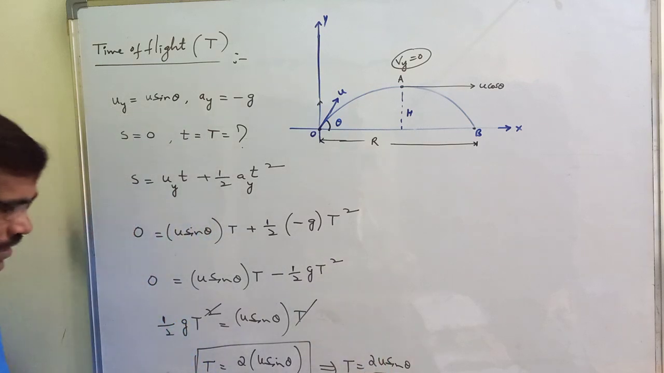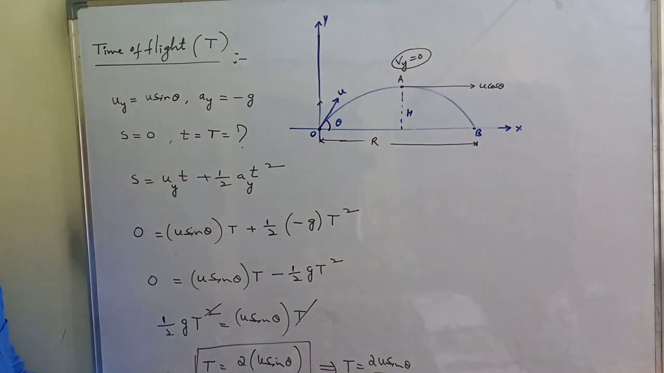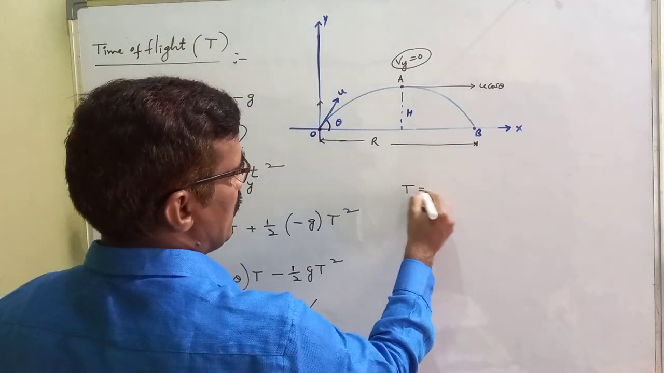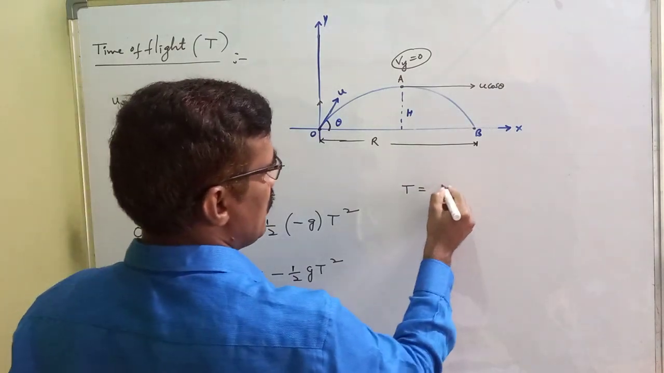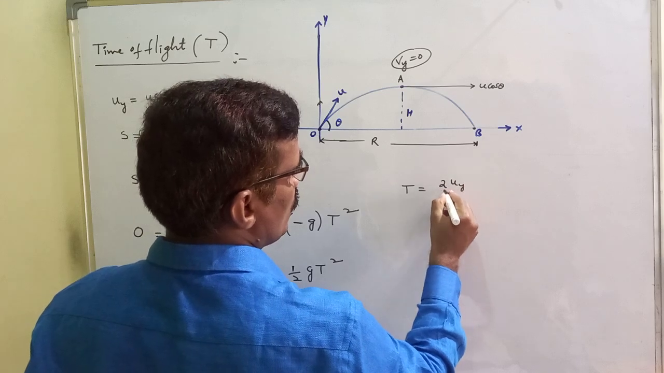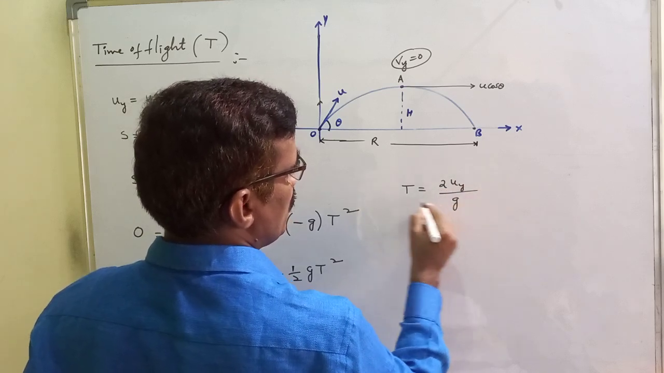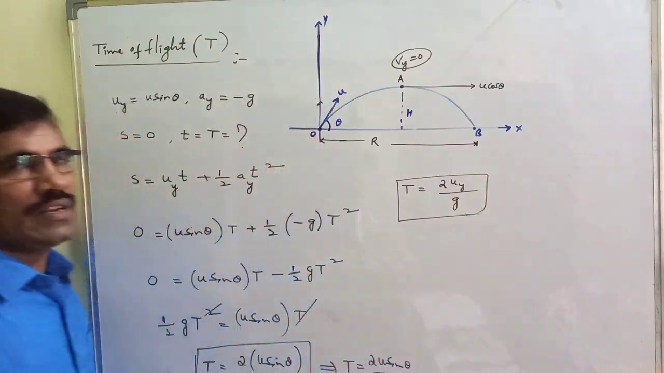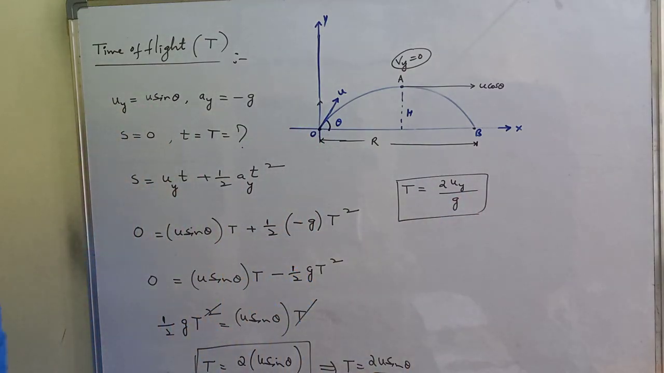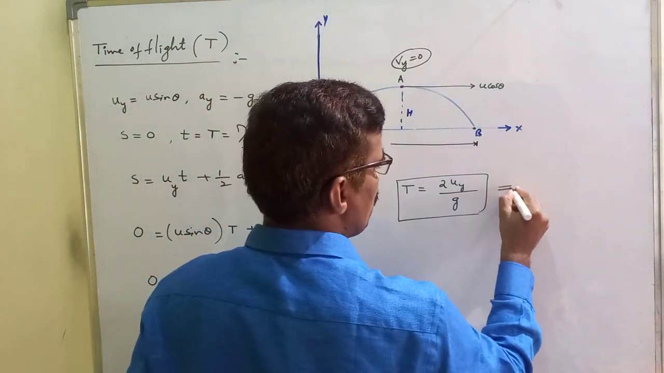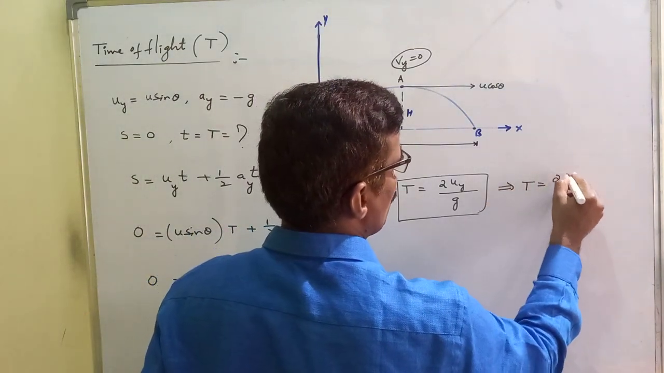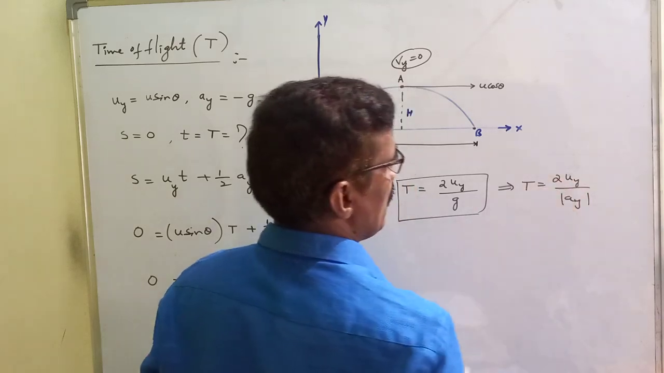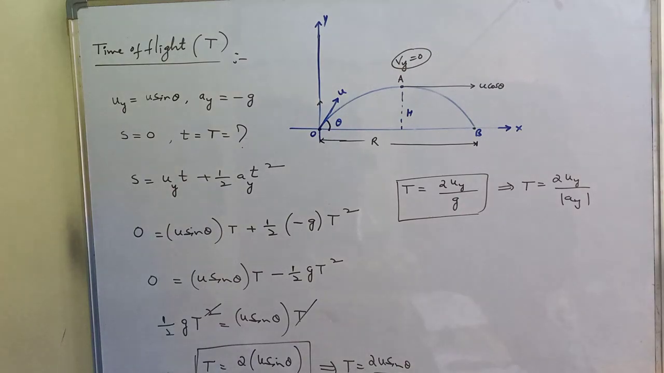I want the time of flight in terms of the vertical component of velocity. The initial vertical component of velocity is u sin theta, which is uy, so t equals 2uy by g, where g is the acceleration due to gravity. It is nothing but t equals 2uy by mod ay. So this is the time of flight.